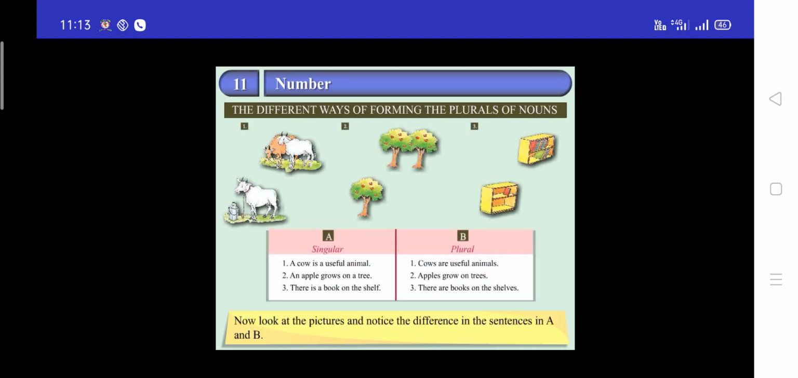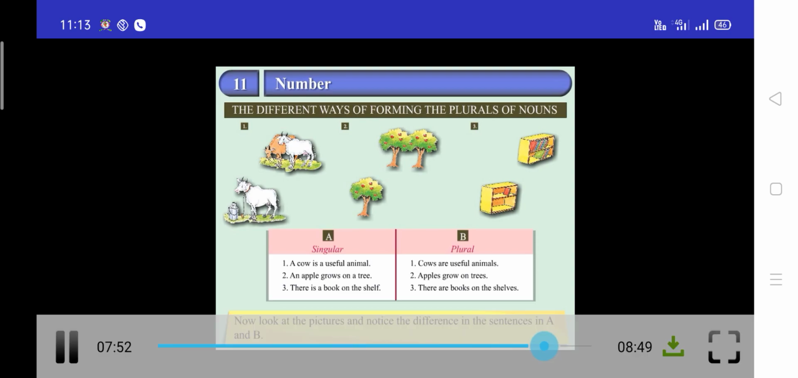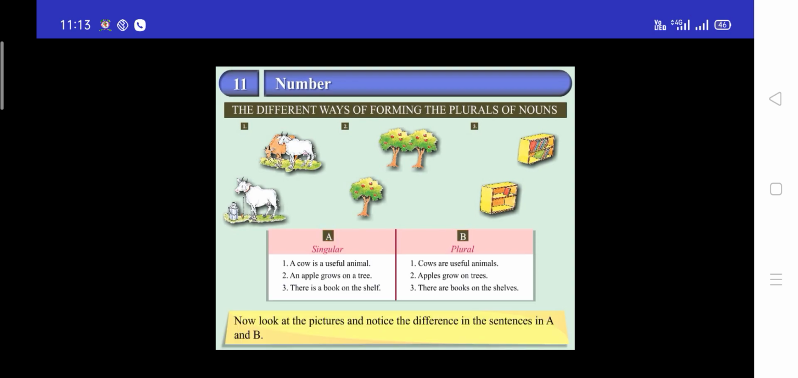Now look at the pictures and notice the difference in the sentences in A and B. Singular, plural. A cow is a useful animal. Cows are useful animals. An apple grows on a tree. Apples grow on trees. There is a book on the shelf. There are books on the shelves. In B, all